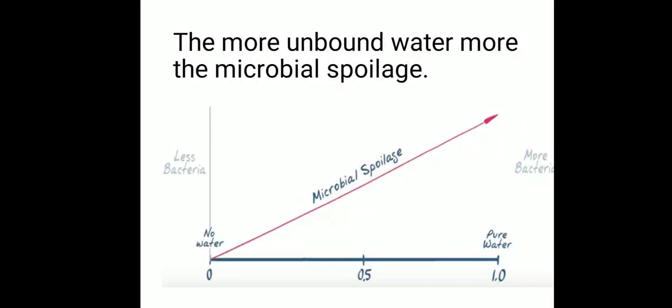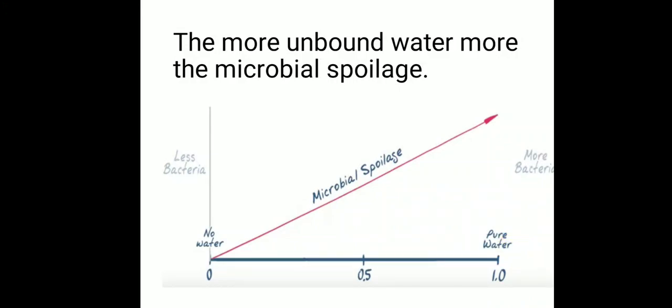So in this graph you can see, usually the water activity can be described on a scale from 0 to 1. So this is the water activity scale. If it is 0, that means no water, and if it is 1, it means pure water. So the water activity of pure water is 1.